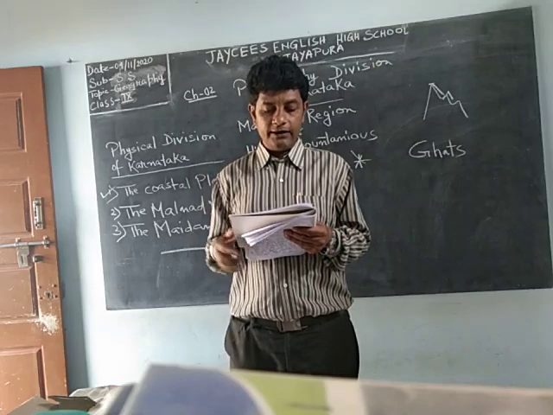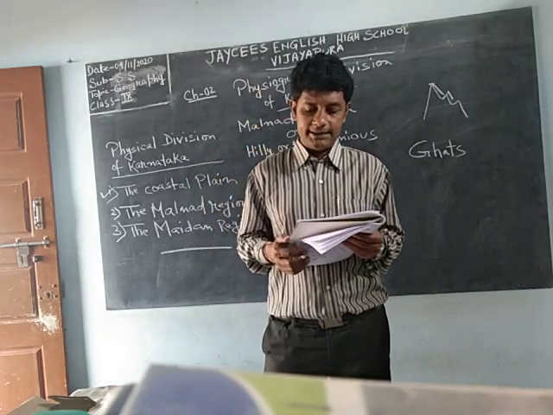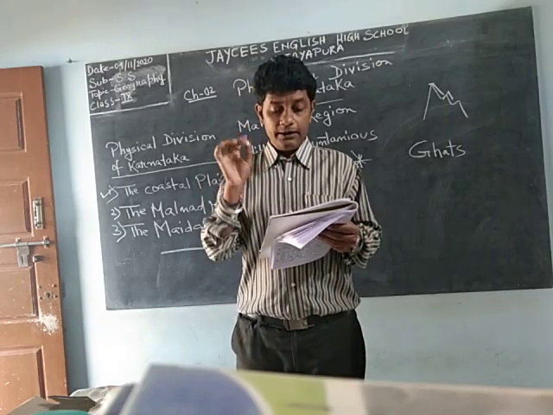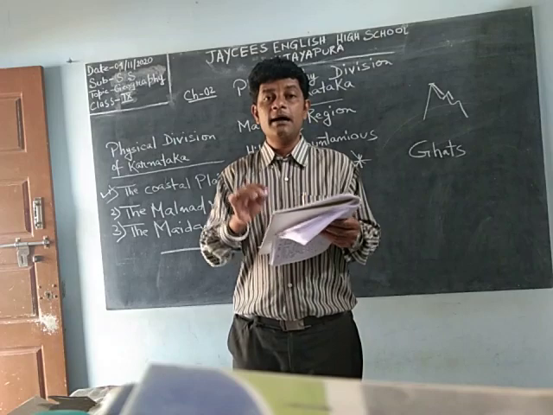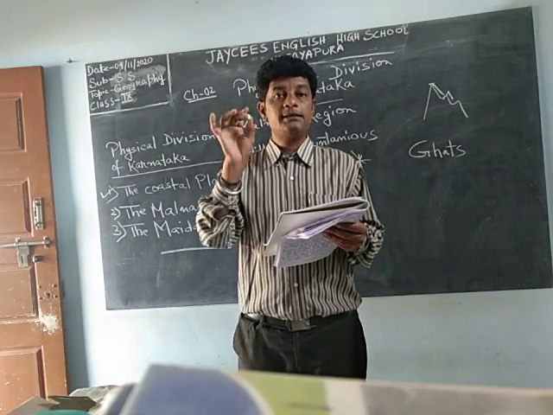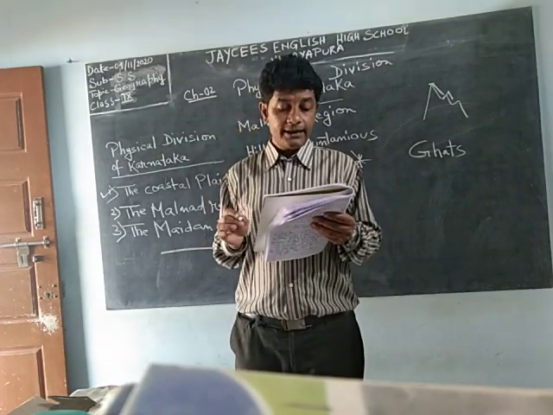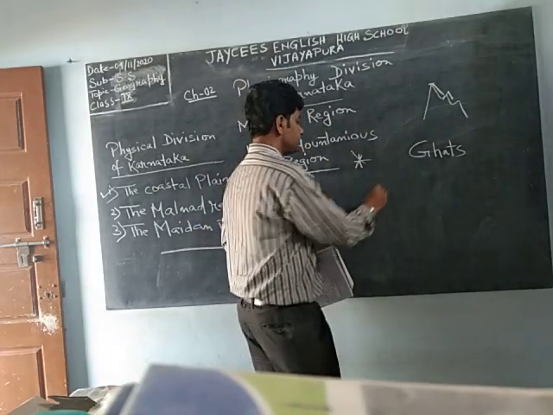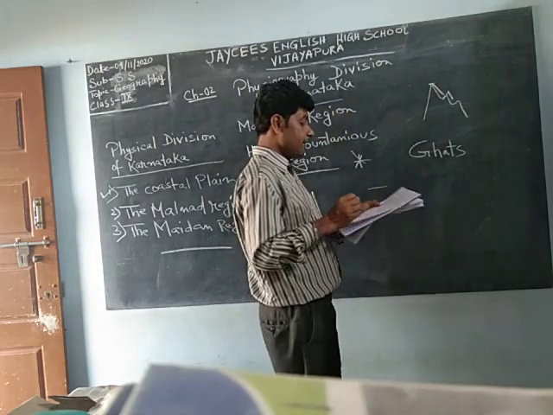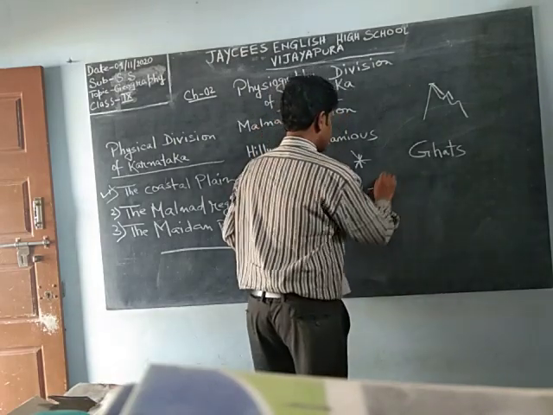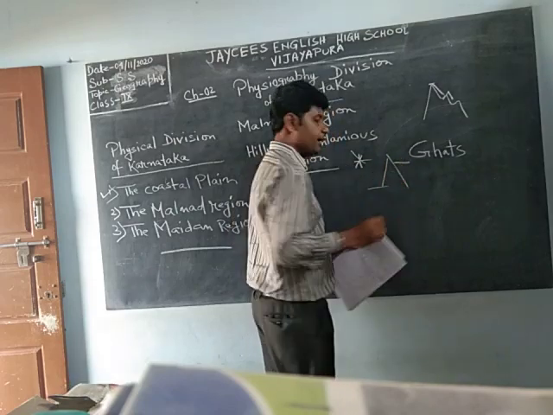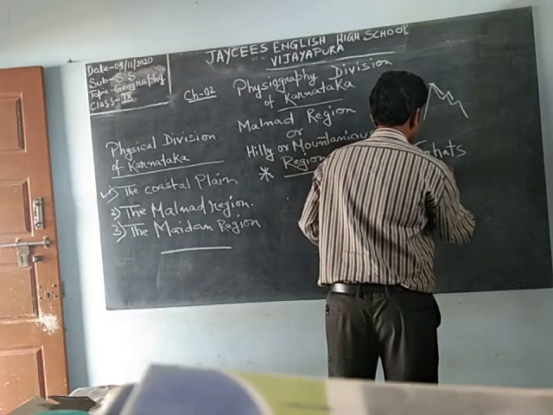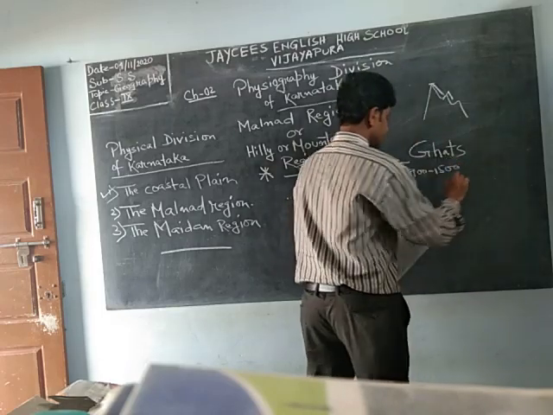They are 650 km in length and 50 to 76 km in width. So length is 650 km, and 50 to 76 km is the width of this Malnad region. The height ranges from 900 to 1500 meter from sea level. A plain doesn't have this height, but it is a mountainous region, so it must be having a height. And what is the height? The height is 900 to 1500 meter above sea level.